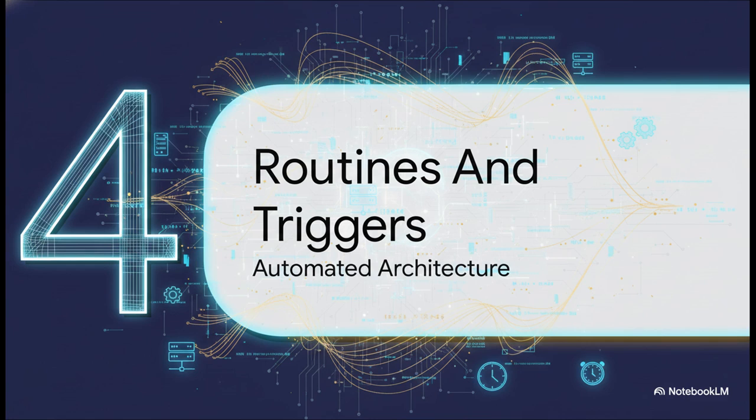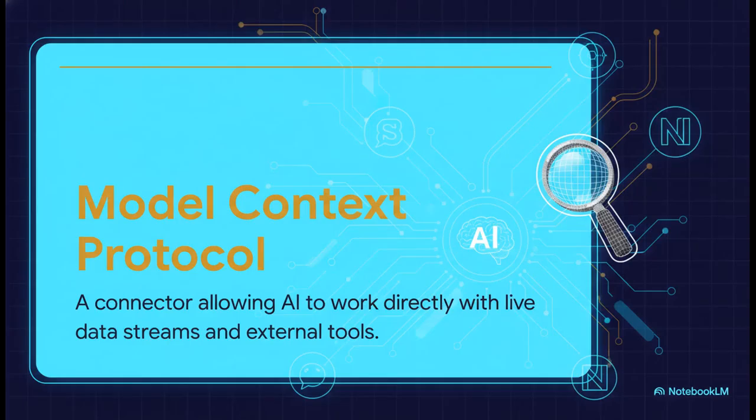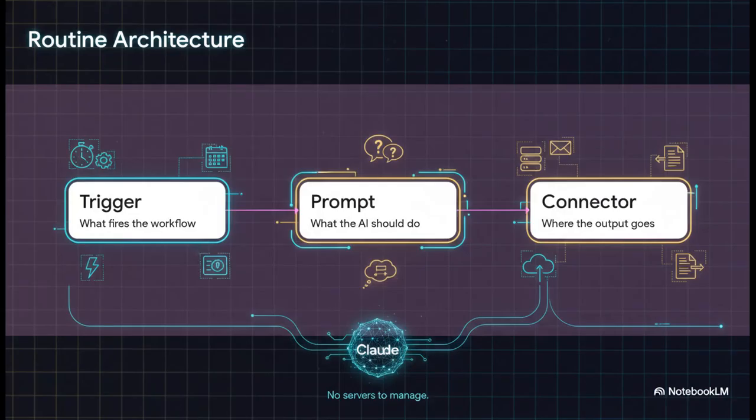Let's talk automated architecture. The absolute magic here is powered by MCP, or the Model Context Protocol. MCP is essentially a bridge. It's a connector that allows the AI to securely reach out and interact directly with your live data streams and external tools. By wiring up MCP connectors, you give Claude direct access to your live environments like Slack, GitHub, or Notion, so you literally never have to manually copy and paste text between browser tabs ever again. And setting this up, it's way simpler than you might think.